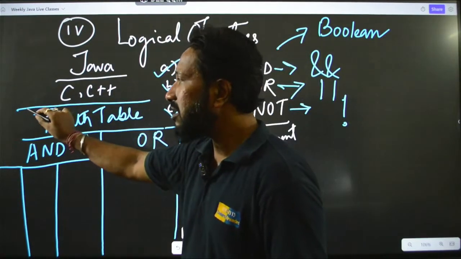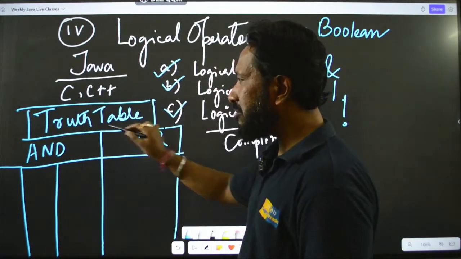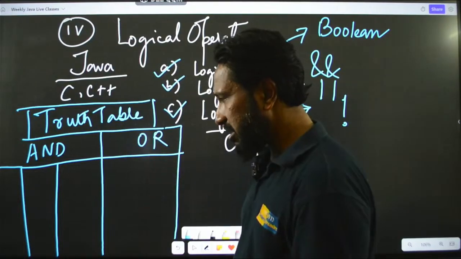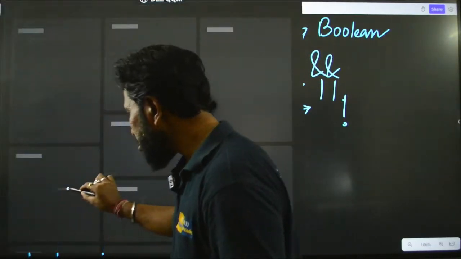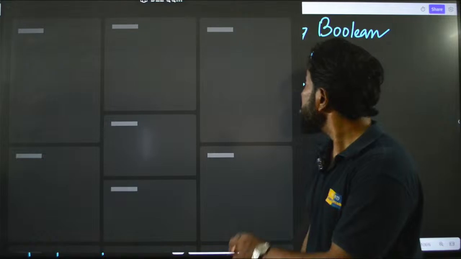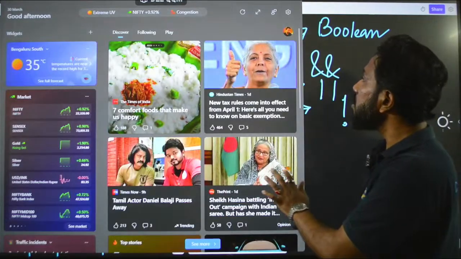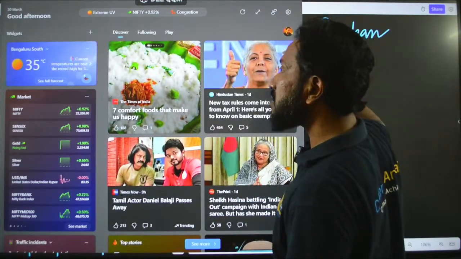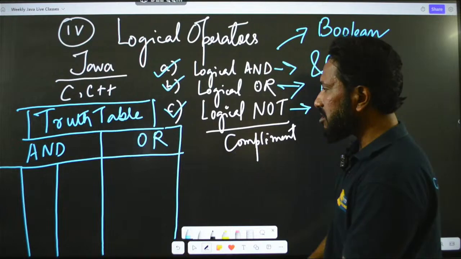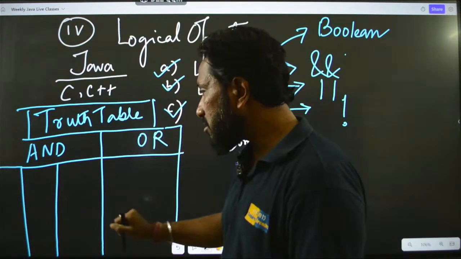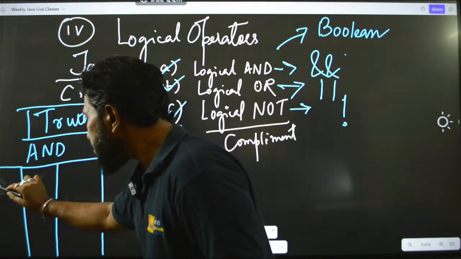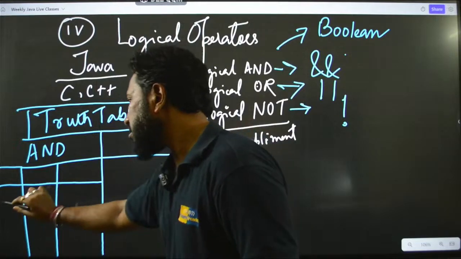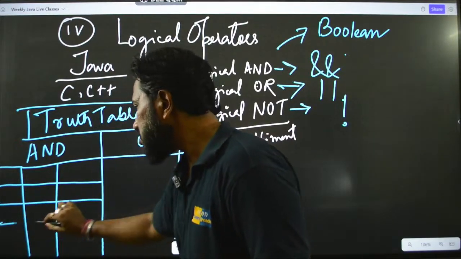So, as I said, for Boolean algebra, we have a truth table for AND and OR. Okay. So, for Boolean, I will take 1, 2, 3 and 4.